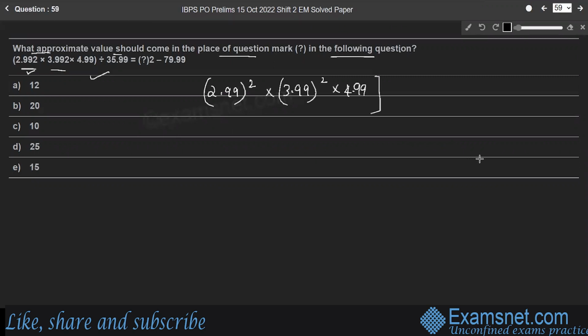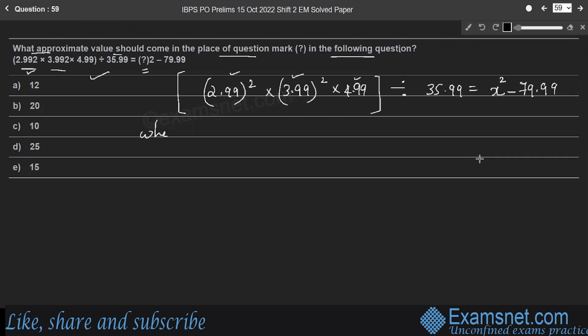So inside the bracket, divided by 35.99 is equal to, a number, let the number be x, its square, minus 79.99. Let us round off each number to its nearest whole number.